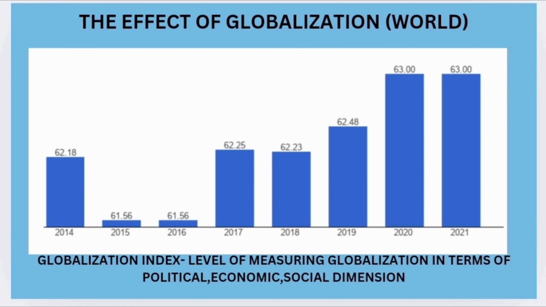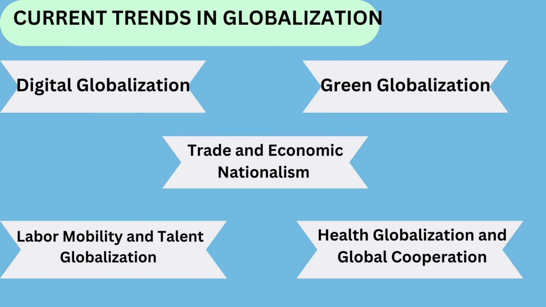In this graph, it states the effect of globalization from 2014 to 2021. If you see, 2020 and 2021 have the same globalization because of the pandemic, and 2015 and 2016 had a very low globalization index. It's because Switzerland and other countries were having troubles in developing their country. And the next topic is current trends in globalization.